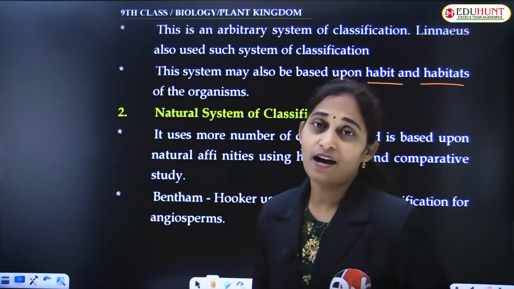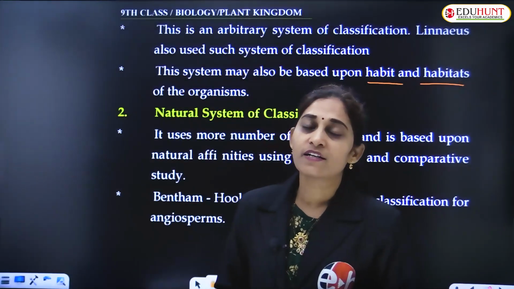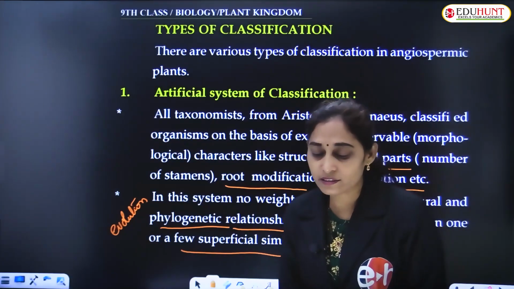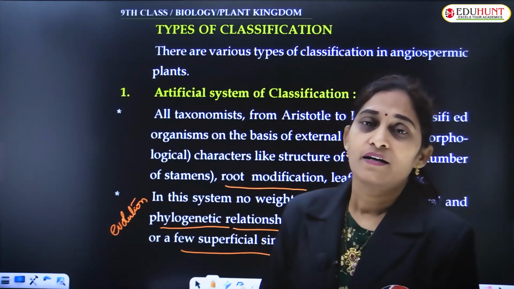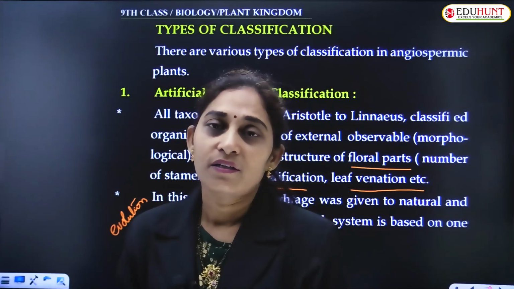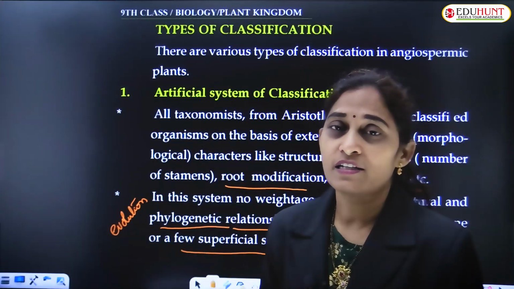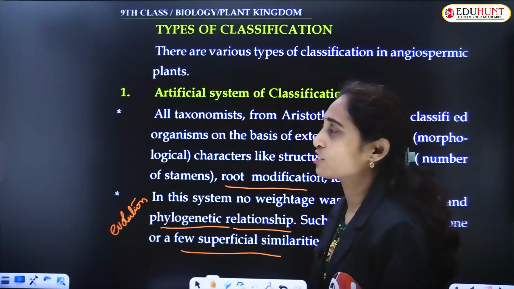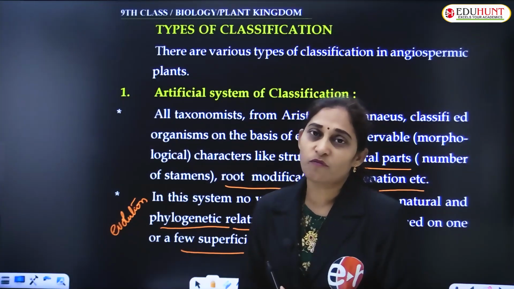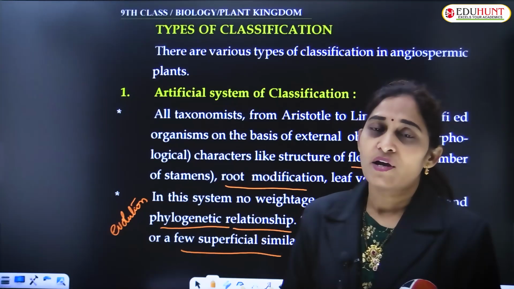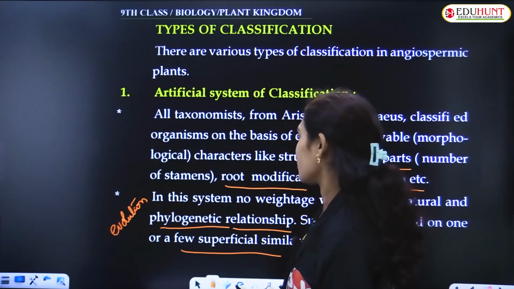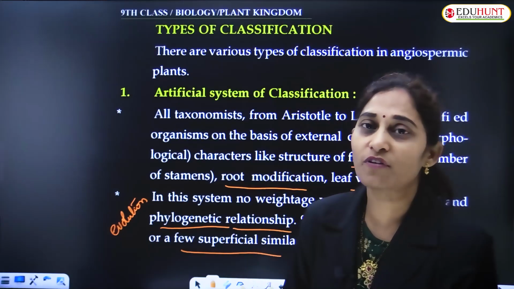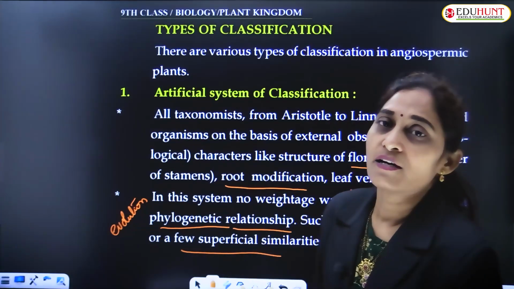In this session, we have gained knowledge on how angiosperms are classified and what criteria are helpful in classifying the plants. It is the ancient, primitive system of classification, that is, the artificial system of classification. In the next session, we will discuss the natural system of classification in detail. Goodbye.